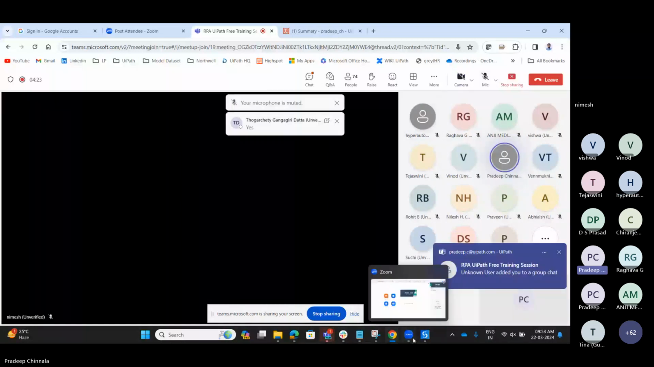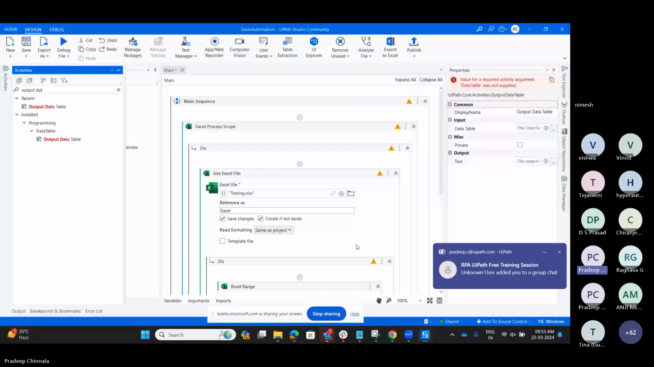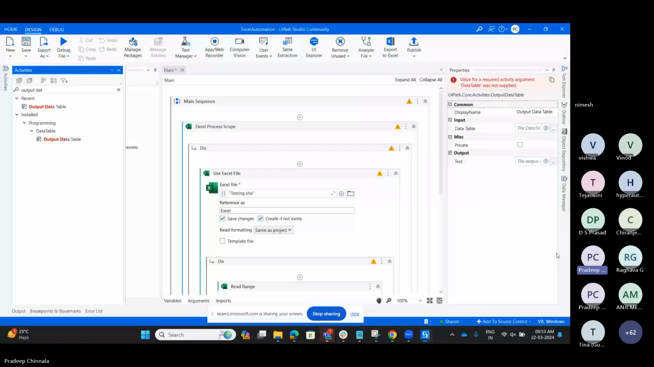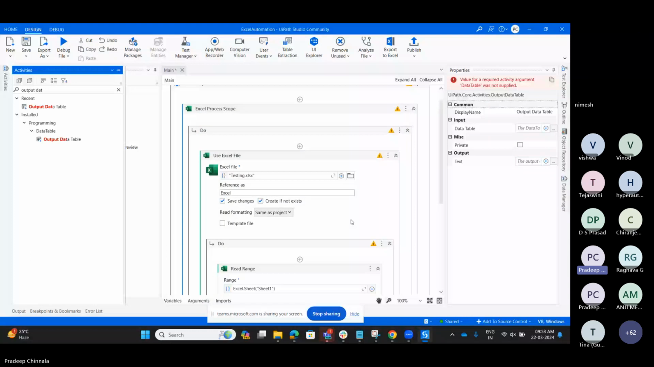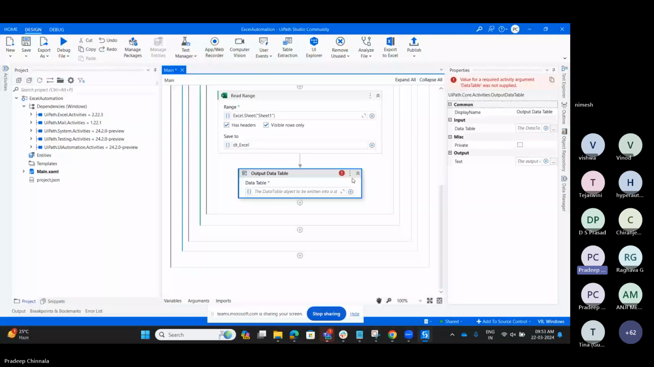So what we have done: the first activity we performed is reading the data from the Excel. We have seen how many rows of data are available in the Excel file and printed that. But if you want to see the data, how can we see it? We have an activity called the output data table activity, and using that we can do that.